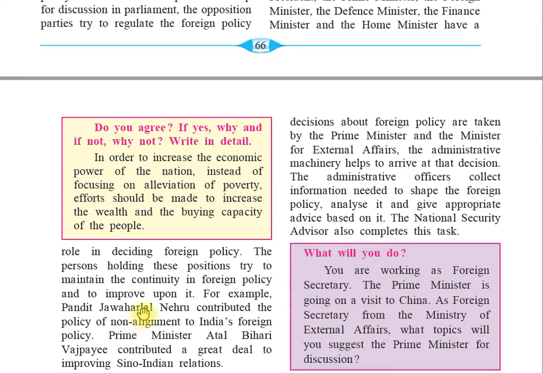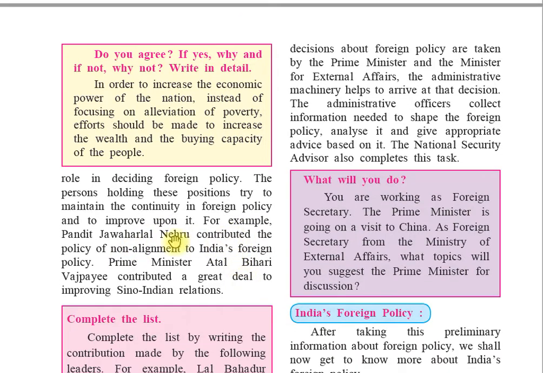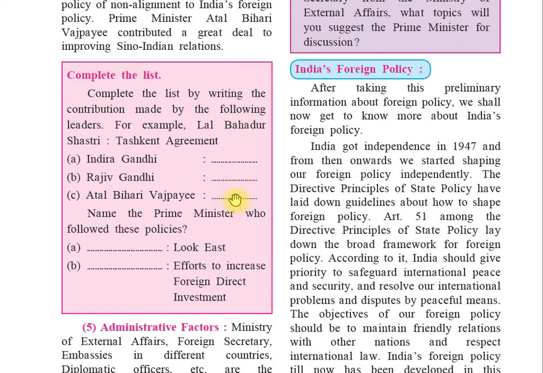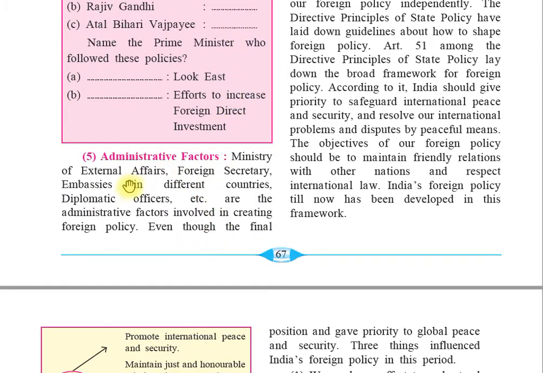For example, Pandit Jawaharlal Nehru contributed the policy of non-alignment to India's foreign policy. Prime Minister Atal Bihari Vajpayee contributed a great deal to improve Sino-Indian relations. So we always try to improve our relations with other countries.